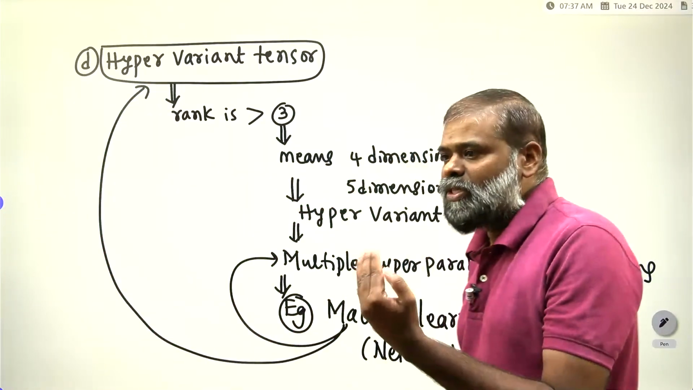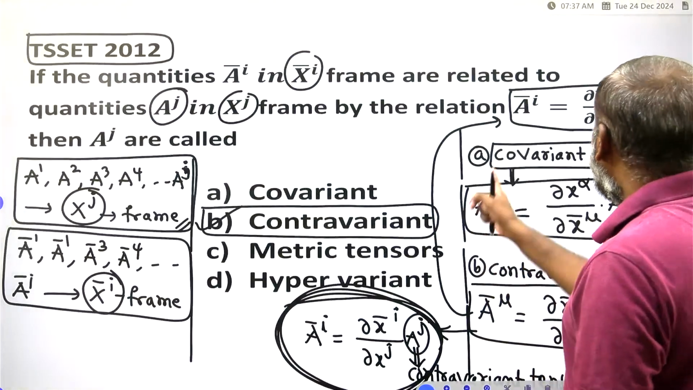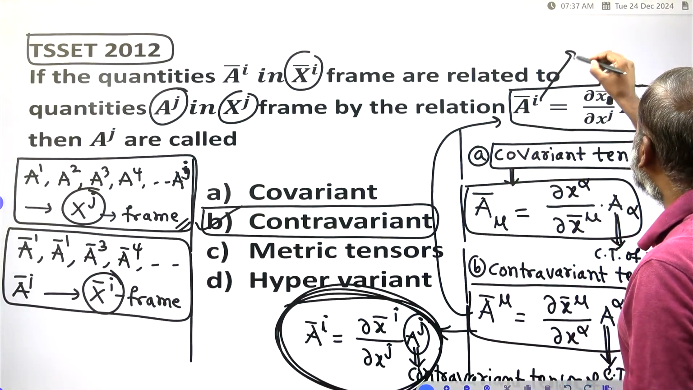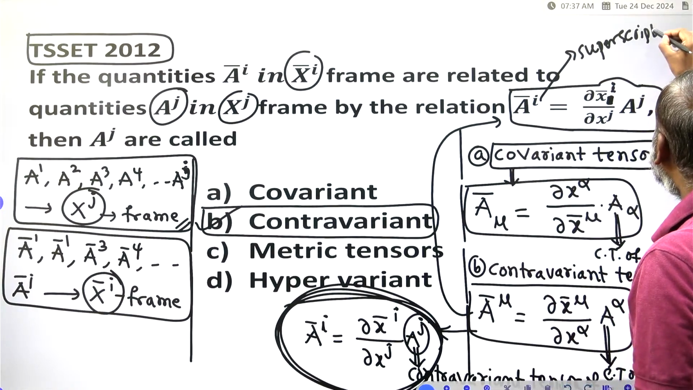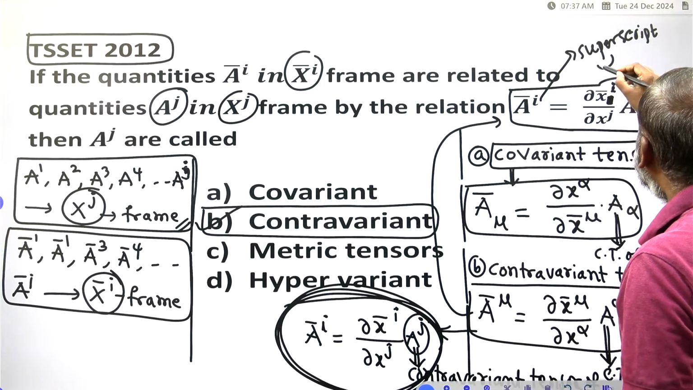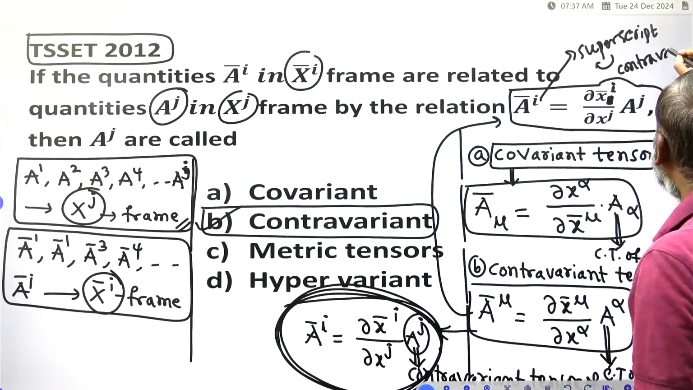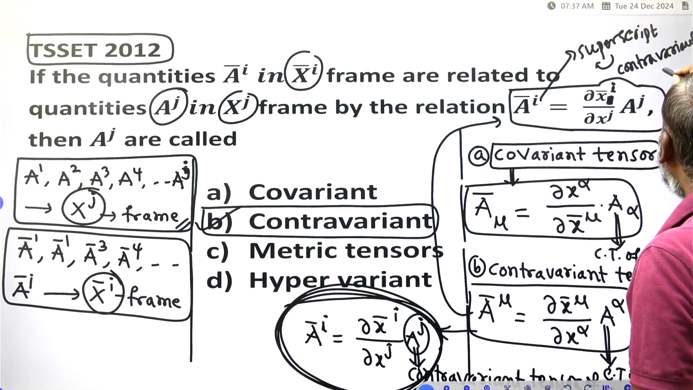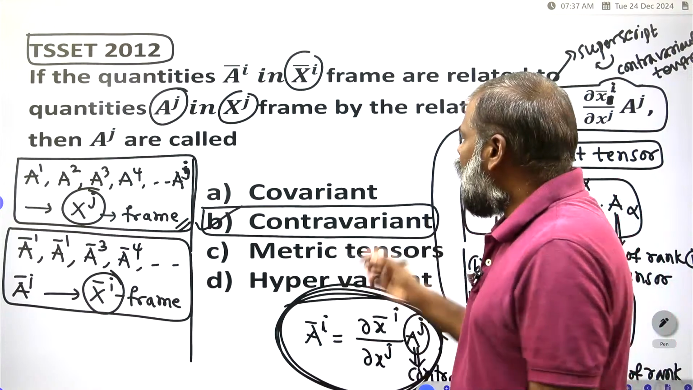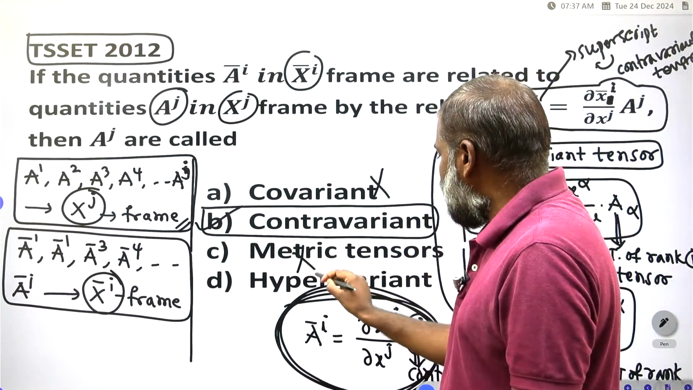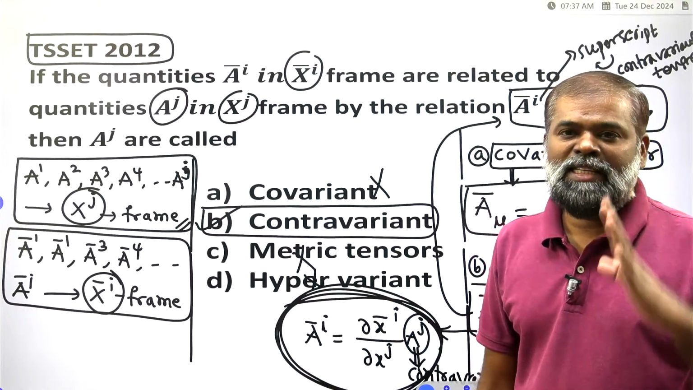According to our options, which option is correct? If there is a superscript, then that tensor we call a contravariant tensor. Which tensor is it? Contravariant tensor. What is your answer? Your answer B is correct. Option A is wrong, option C is wrong, option D is also wrong. Clear? Like this you have to learn the tensors.